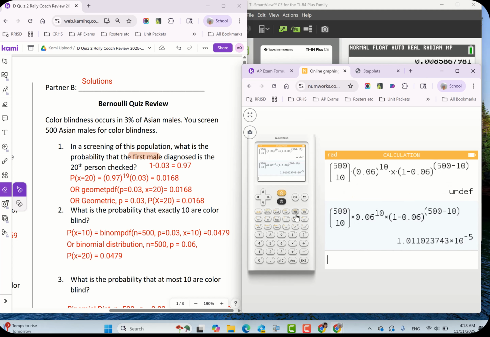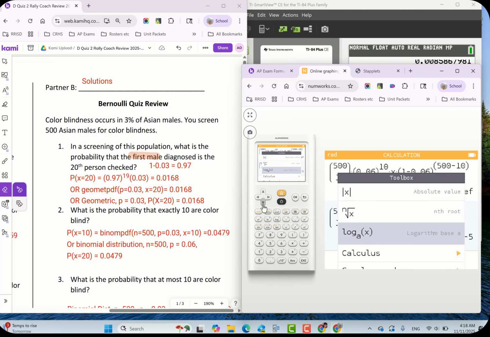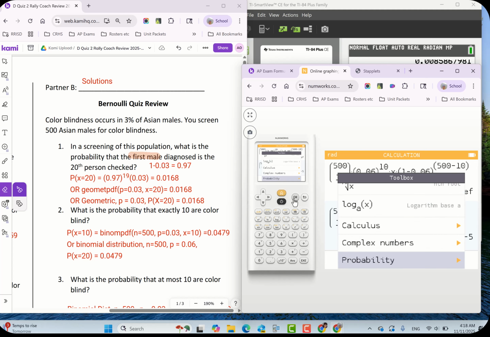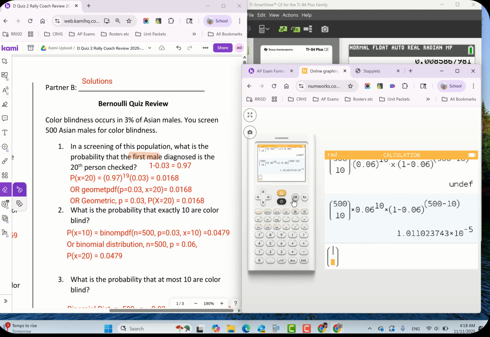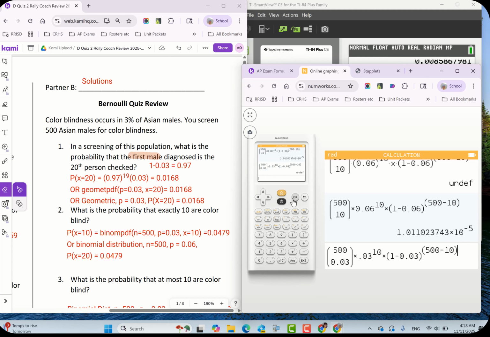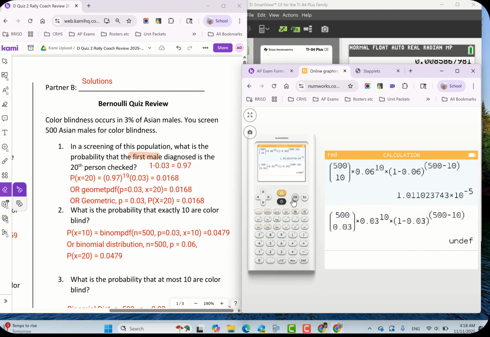Let's try that again. So we'll hit the little toolbar, go down to probability, combinatorics. Helps if you have the right one. 500, yeah, because I was thinking of the last problem. It's 0.03 times 0.03 to the 10th, come down, times 1 minus 0.03 to the, got to go in the exponent, 500 minus 10. There we go. Ah, did I do something wrong again? I know what I did. I put 0.03 in the combination.